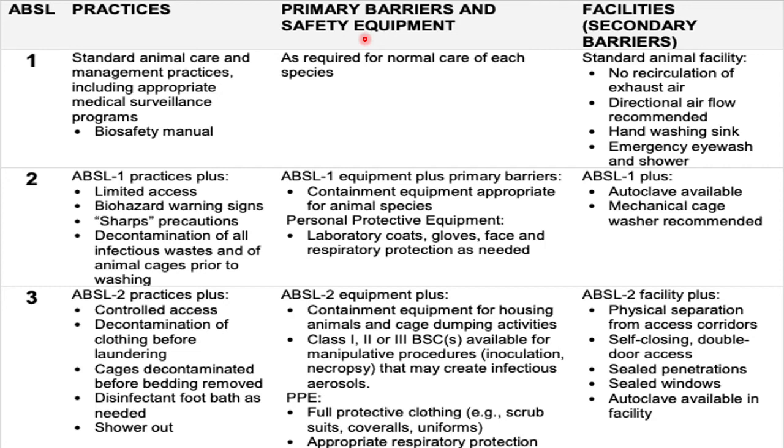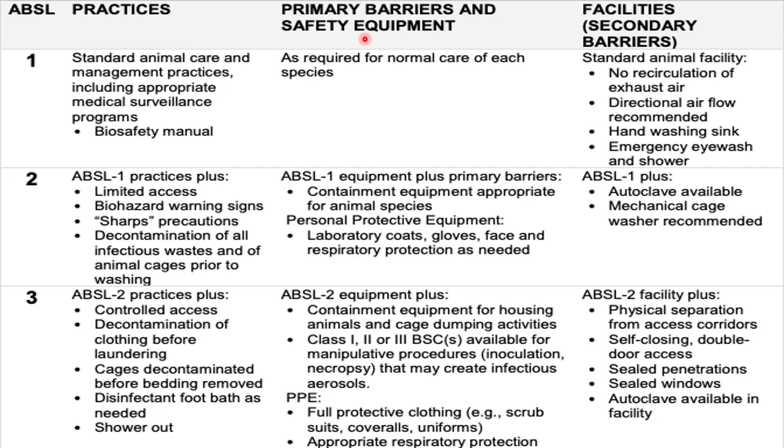In terms of the secondary barriers, a standard animal facility is needed which will have no recirculation of the exhaust air, and with the recommended directional airflow, a hand washing facility, and emergency shower and eye wash facility.